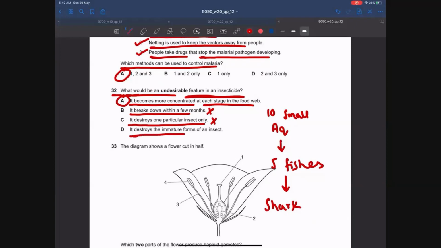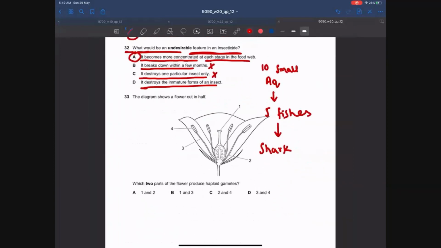It destroys the immature form of an insect. This is also a desirable feature. If the immature form of an insect is affected, then obviously the insect will not mature and will not transmit the disease. Let's move on to MCQ number 33.